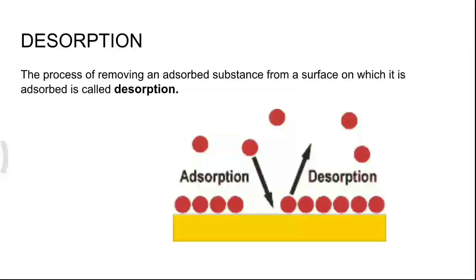Desorption. The process of removing an adsorbed substance from a surface on which it is adsorbed is called desorption. From the picture, it is clear that the direction of adsorption is just opposite to desorption.